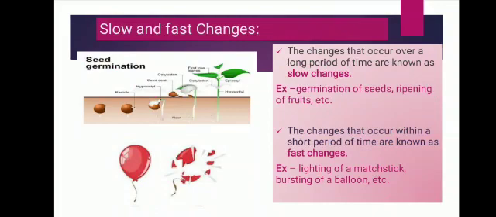Now second is fast change. The changes that occur within a short period of time. Short period means it takes only a few seconds or milliseconds to take place. Like lighting of a matchstick, lighting of cooking gas, bursting of a balloon. These are all examples of fast change. Clear? So slow changes occur over a long period of time, and fast changes occur within a short period of time, taking seconds or milliseconds to happen.